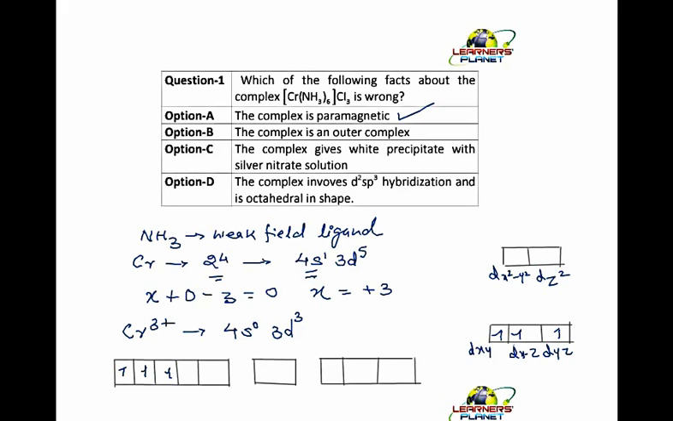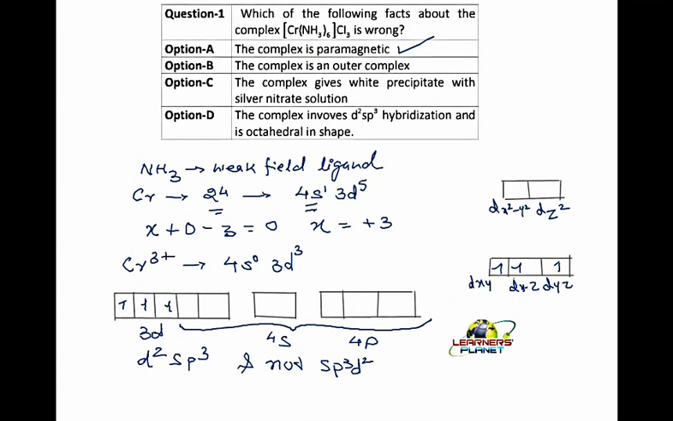The complex is an outer orbital complex. Is it outer orbital? The hybridization here would be, this is what? These are the 3d orbitals, this is 4s and this is 4p. So the hybridization would be d2sp3 and not sp3d2. So what is it? It is not an outer orbital complex, and this is wrong.